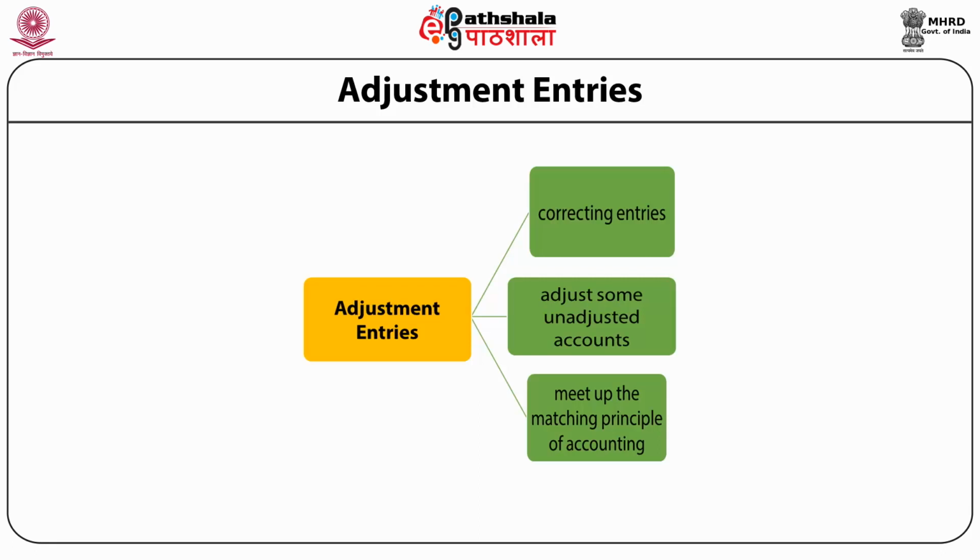So this figure explains the meaning and nature of adjustment entries. These are the correcting entries. These are helpful in adjusting the unadjusted accounts. Further, they meet the matching principle of accounting.